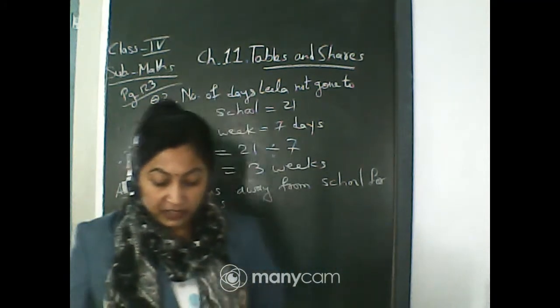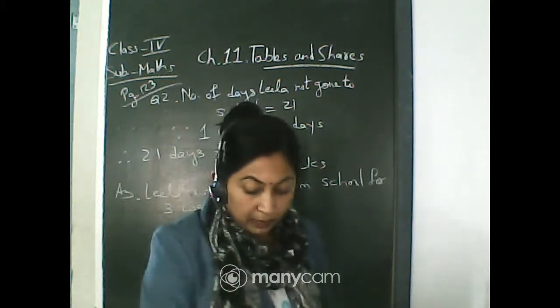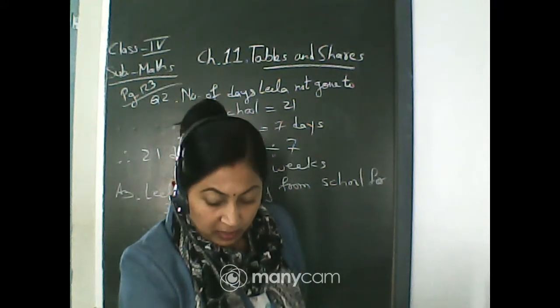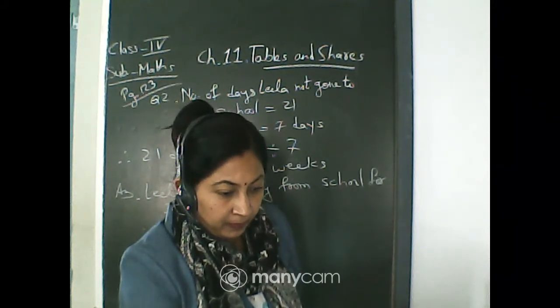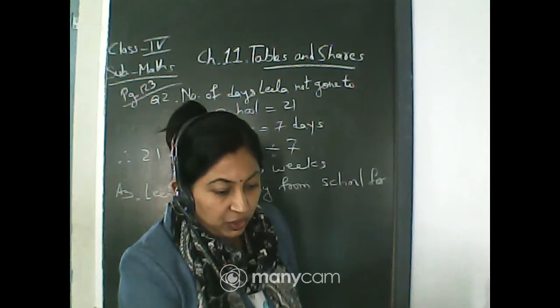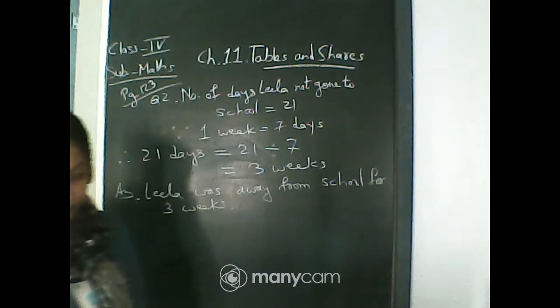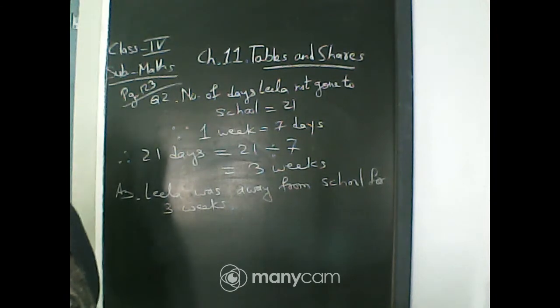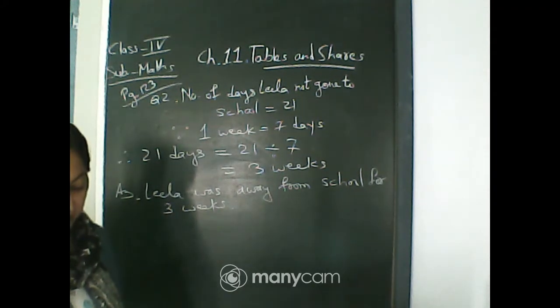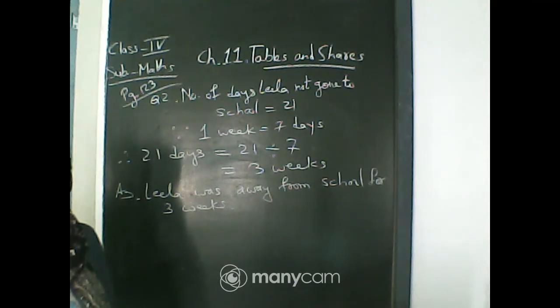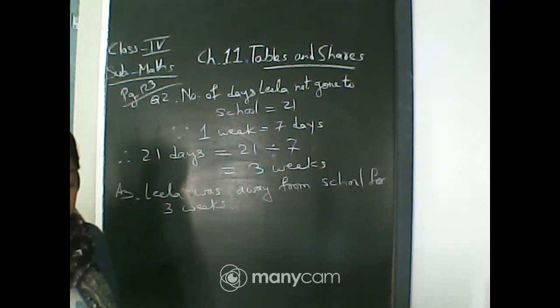Now see the first question. Count the jumps he takes to reach 27. See, so he has taken 27 divided by 3 is equals to dash jumps.